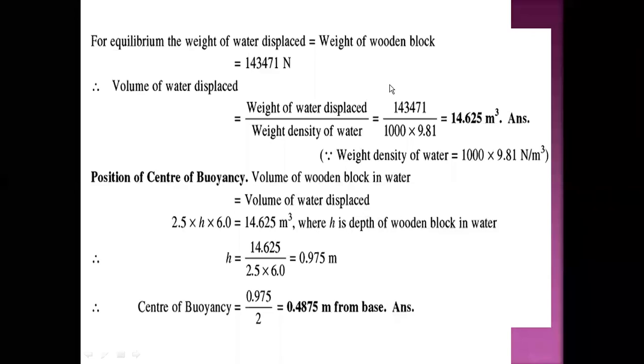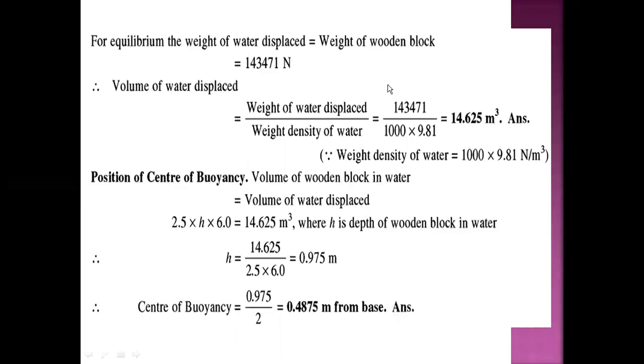Now for equilibrium, the weight of water displaced is equal to the weight of the wooden block, and the weight of the wooden block is 143471 newton. Now the volume of water displaced by that wooden block will be equal to the weight of water displaced upon the density of water. We have already found the weight of water displaced, that is the weight of the wooden block, 143471, and the density of water is 1000 into 9.81, and therefore the volume of water displaced will be equal to 14.625 meter cube.